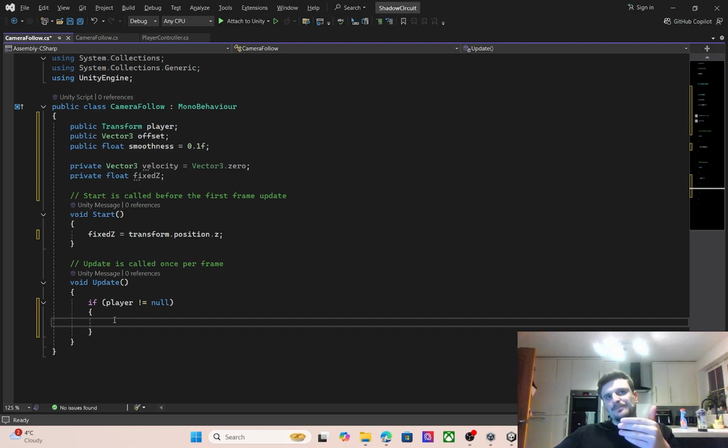So we need to find where the player is through the transform of player, and then we'll create a new Vector3 because we've still got the Z to worry about.